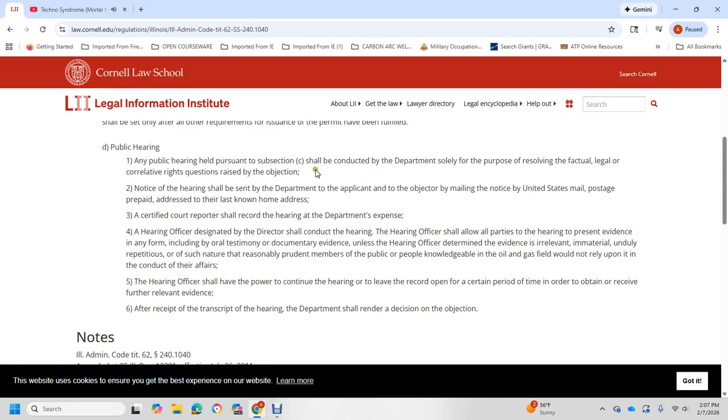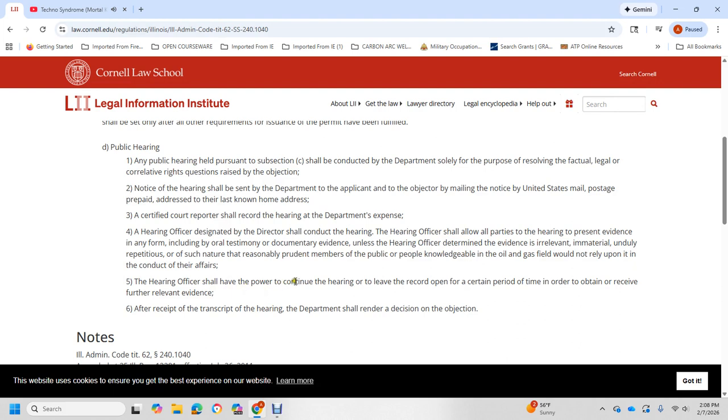Public hearing. Any public hearing shall be held in accordance with subsection C of the conduct of the department solely for the purpose of resolving factual, legal, and correlative rights questions raised by the objection. Notice of the hearing shall be sent by the department to the applicant and the objector by United States mail, postage paid, to the last known address, certified. A court reporter shall record the hearing. The hearing officer, designated by the director, shall conduct the hearing. The hearing officer shall allow the parties to present evidence in an informal form, including oral testimony and documentary evidence, but may determine that evidence is irrelevant, immaterial, or unduly repetitive, or of a kind that reasonable, prudent members of the public and people knowledgeable in the oil and gas field would not rely upon in the conduct of their affairs.